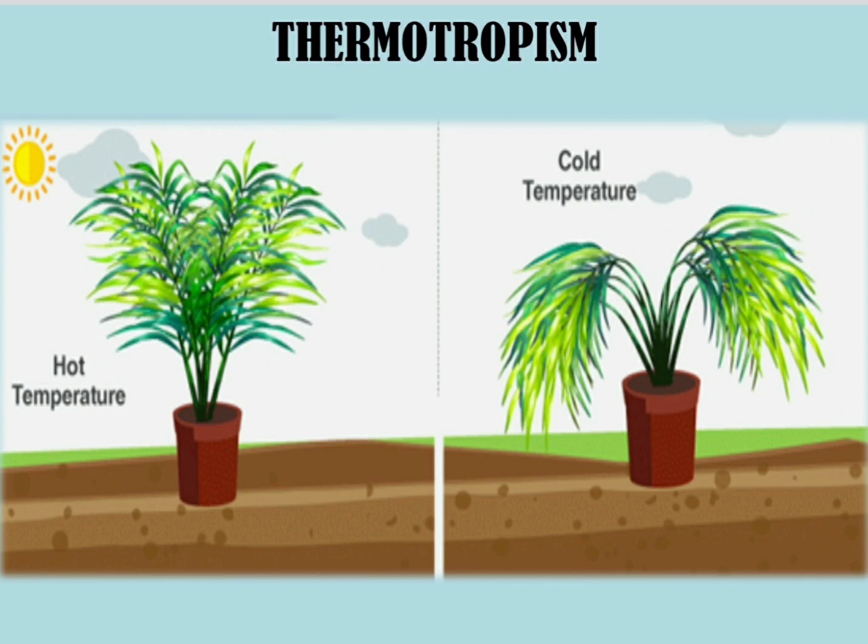So this type of movement or growth which is shown by the plant, where there is a difference in growth between the hot season and the cold season, is called thermotropism.